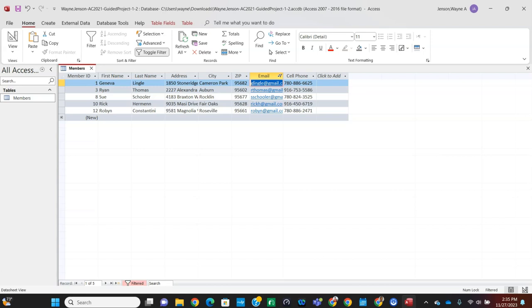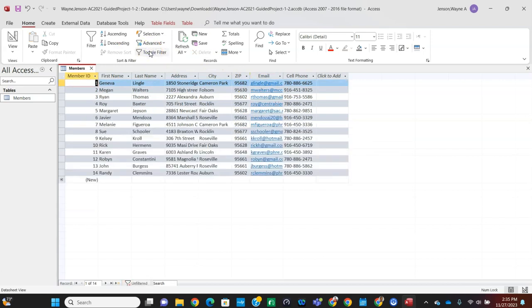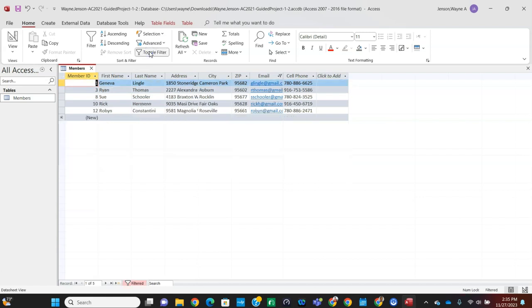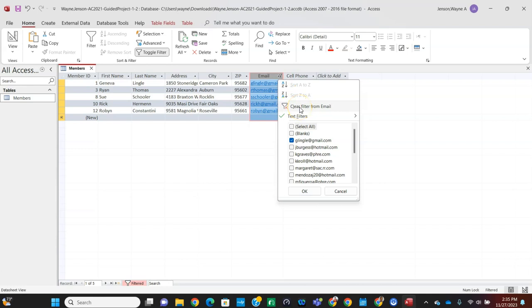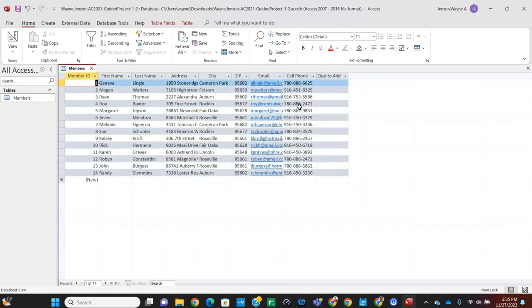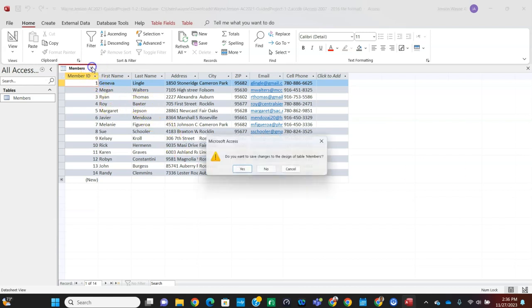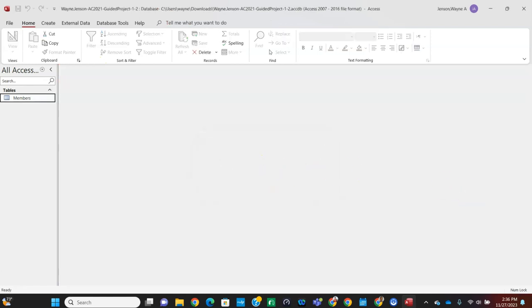And then we're going to toggle that filter, so switch back to view all the records. If we click on this toggle filter, now you get all the records. And if we toggle it again, we'll get the filtered results again. And then click the drop-down arrow to the right of the email, and then clear the filter from email to remove the filter. Now we're going to close the members table by clicking the X in the tab and select No in the dialog box. Don't save any of the sorting and filtering. So I'm going to select No here.